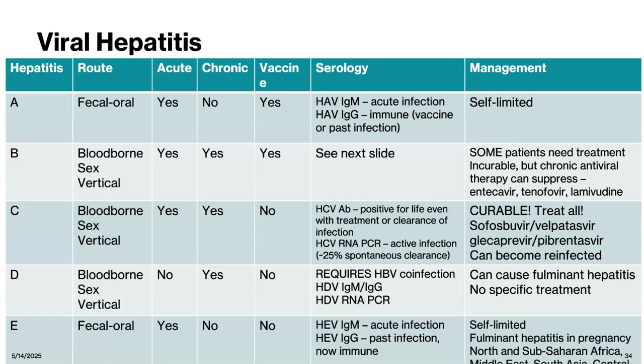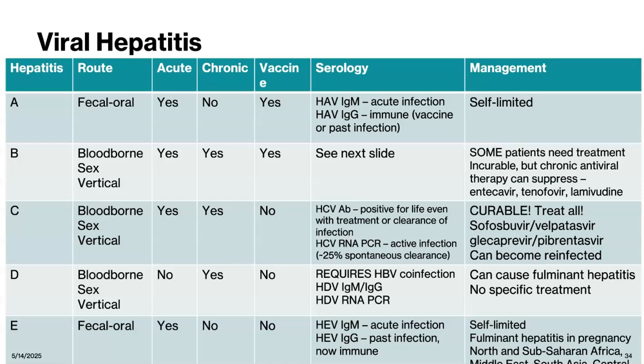The viral hepatitis can all cause acute liver injury at the time of infection. However, hepatitis A and E are typically self-limited, though in rare cases they can lead to fulminant hepatitis, particularly with hepatitis E in pregnant patients. Both hepatitis A and E are transmitted via the fecal-oral route, usually through contaminated food or water.